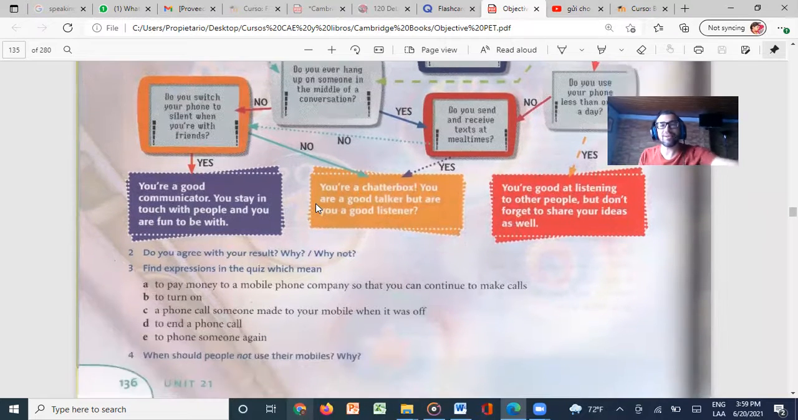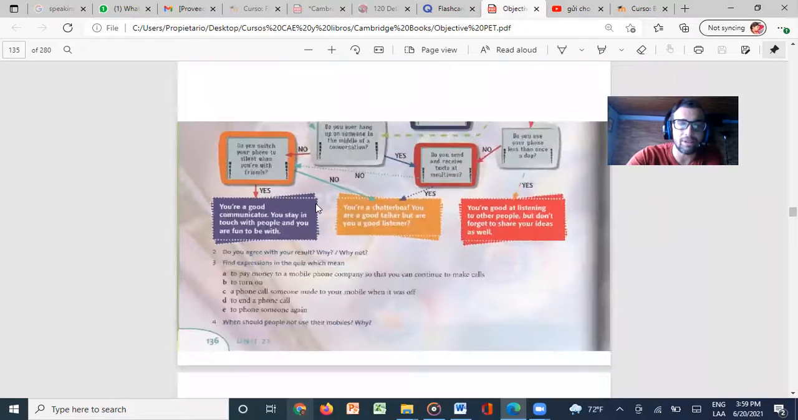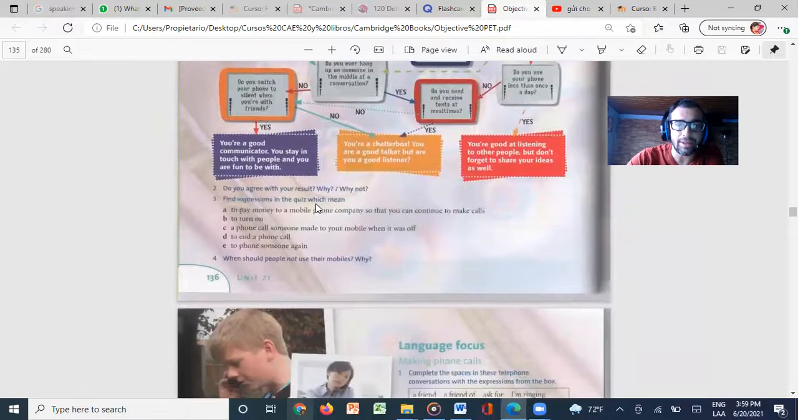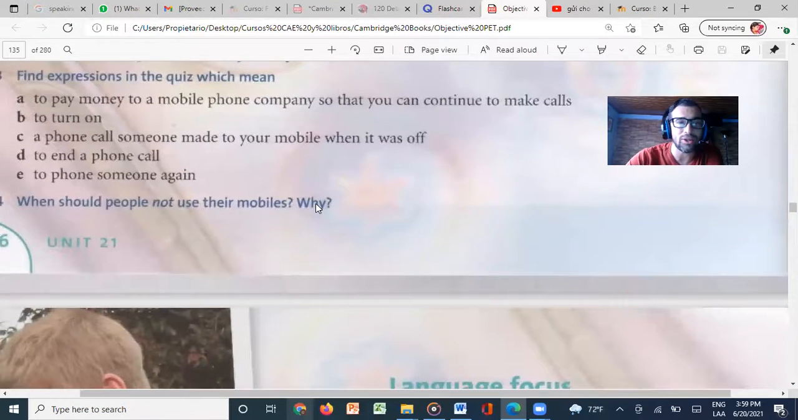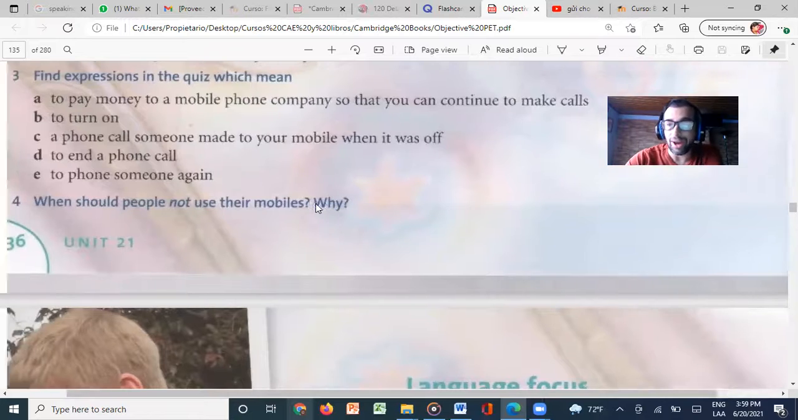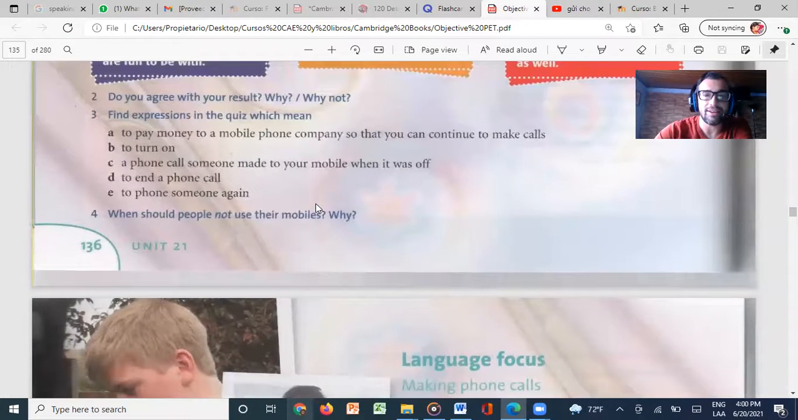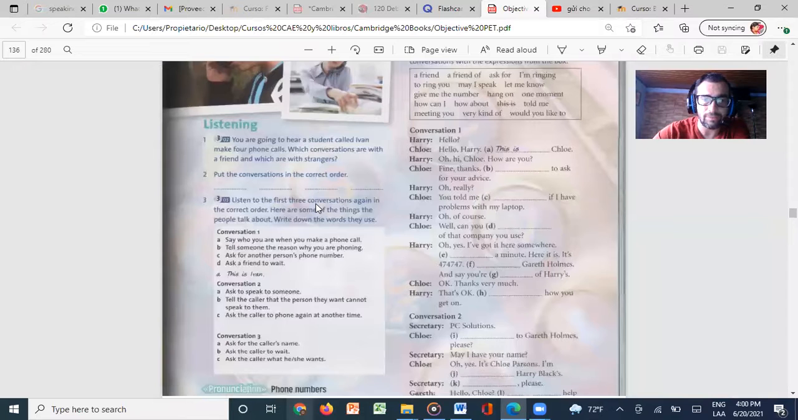Then you practice some speaking. You can say, do you agree with your result? Why or why not? And find expressions in the quiz which mean to pay money to a mobile phone company or to turn on. So that's something that can help us with our vocabulary. And another speaking question here: when should people not use their mobiles? Why? We can discuss this also in our live class. Then on the next page, we're going to have some listening that you're going to find on our platform.